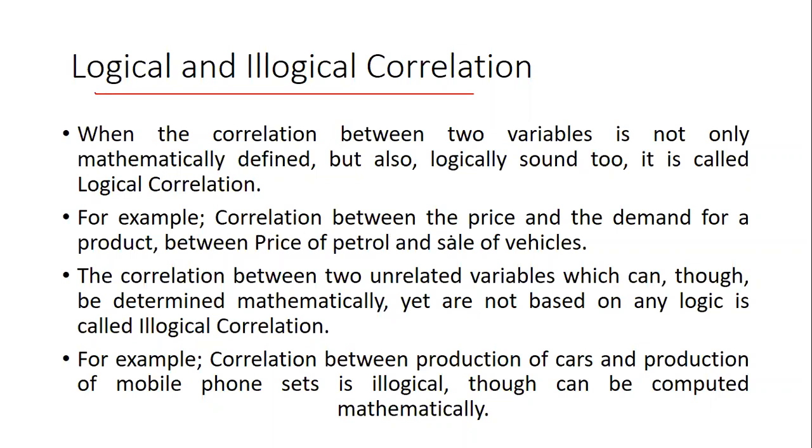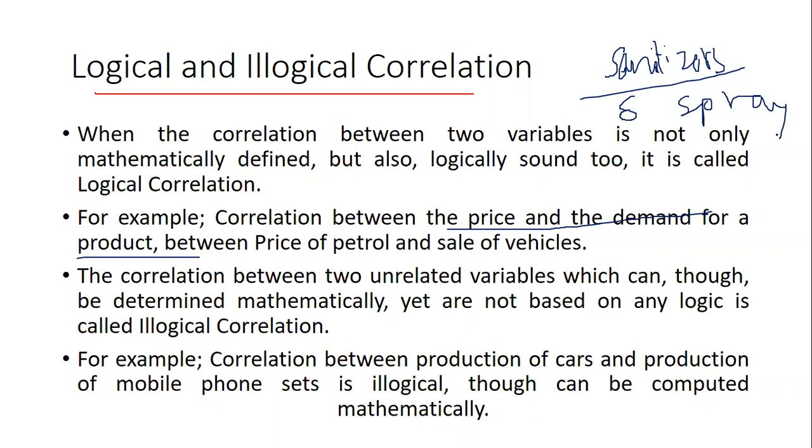Something like this: correlation between price and the demand for a product. Let's take sanitizers for example. Once COVID started, you can see sanitizer stands, you can see sanitizer spray. You have so many options now, correct? Now, the price and the demand for these sanitizers will make sense, which means we are comparing the price of the product and the demand for the product.